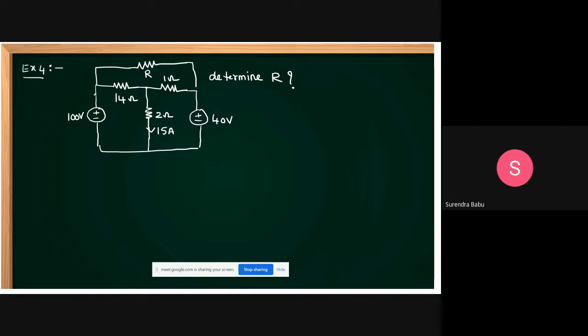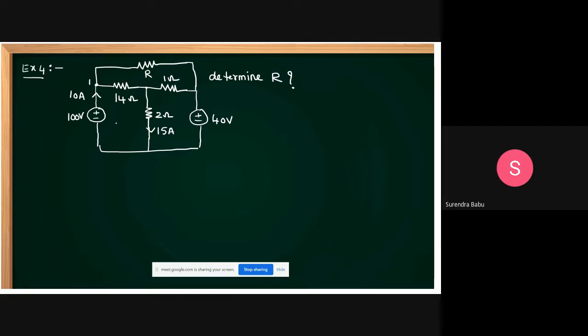Yes, here 10 amperes is correct. So determine the R value. Then let this be node 1. At any node we can apply the nodal analysis.